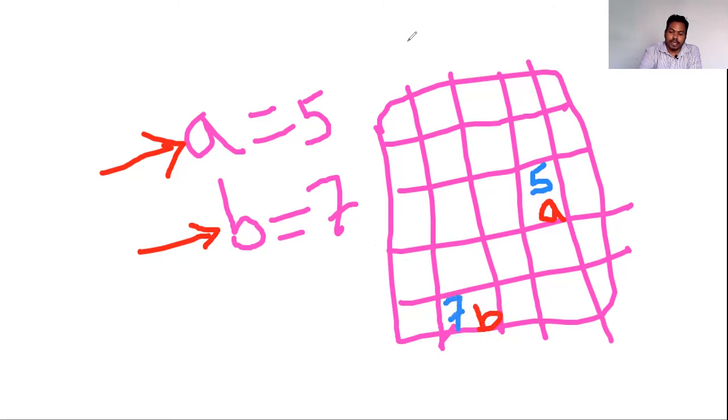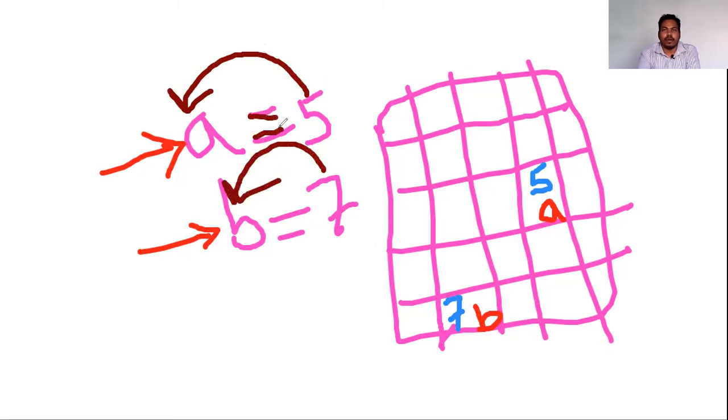Means we can say, right to left, 5 will be stored inside a, 7 will be stored inside b. This equal to means assignment operator. Equal to is the assigning operator. So 5 will be assigned inside a, 7 will be assigned inside b. So a, b, all these are locations in the memory which will be created automatically.